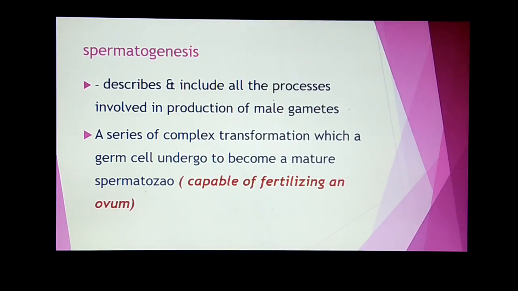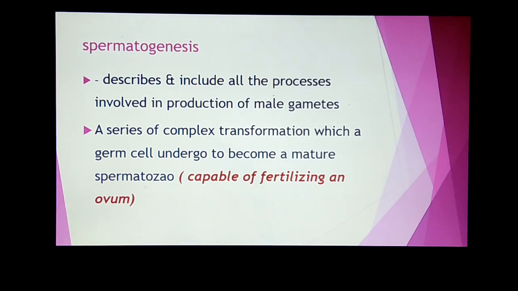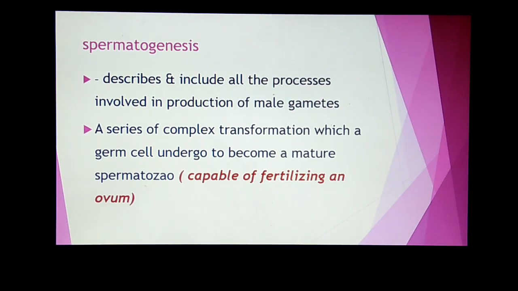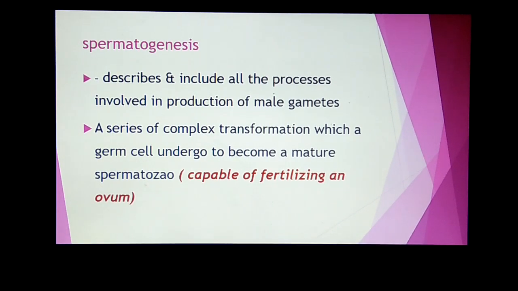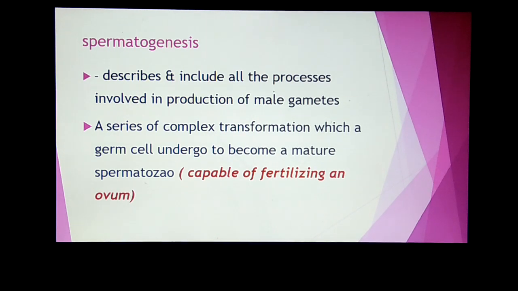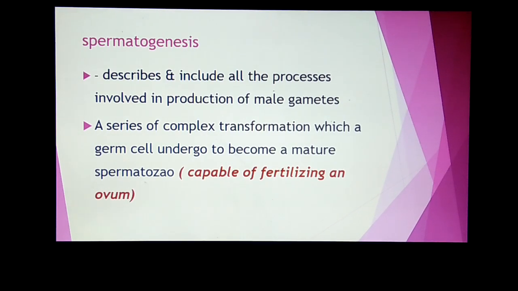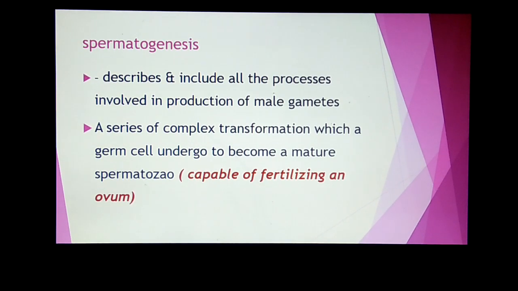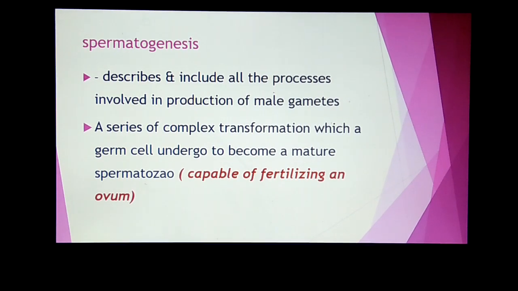So we all know the definition that spermatogenesis describes and includes all the processes which are involved in the production of male gametes, that is sperm. We can also define it as a series of complex transformations which a germ cell undergoes to become a mature spermatozoa. And which sperm do you define as a mature one? The one which is capable of fertilizing an ovum.